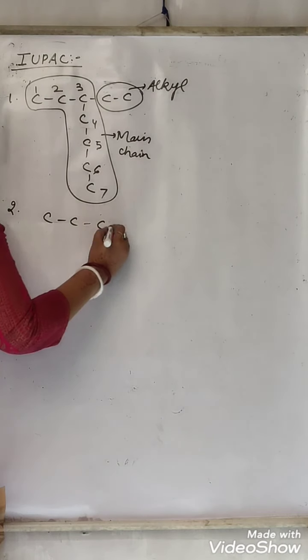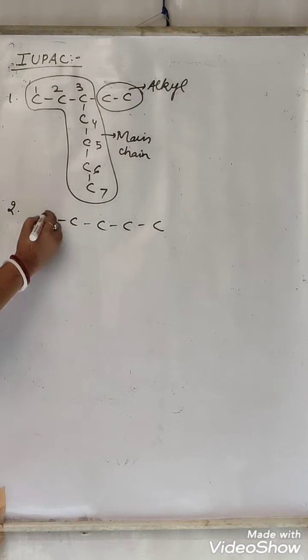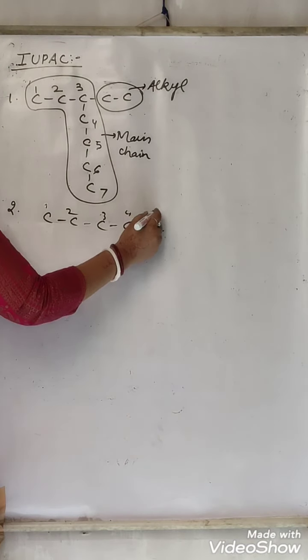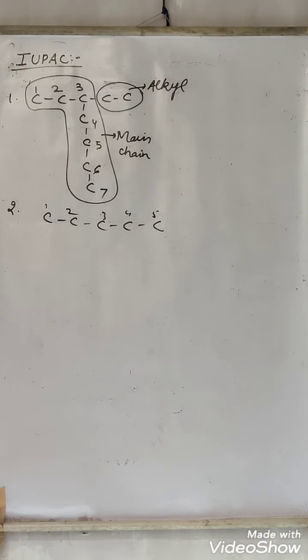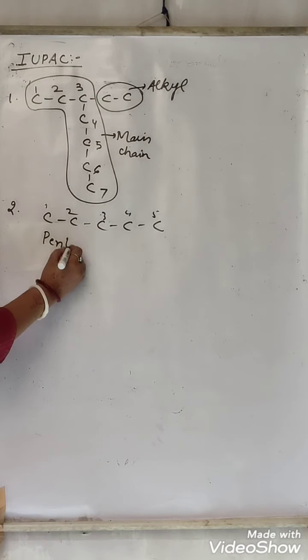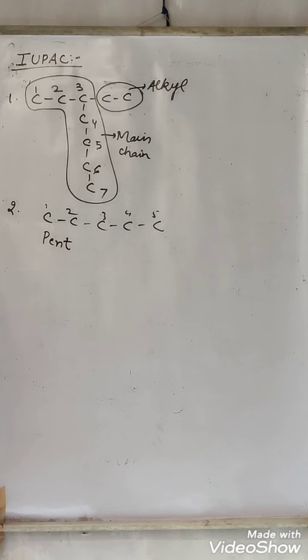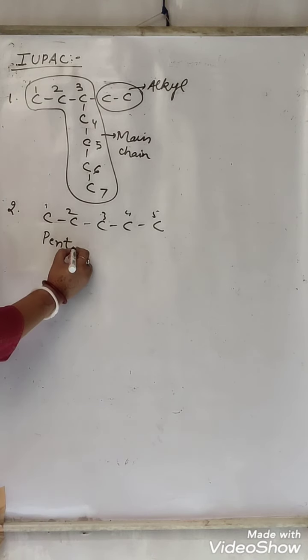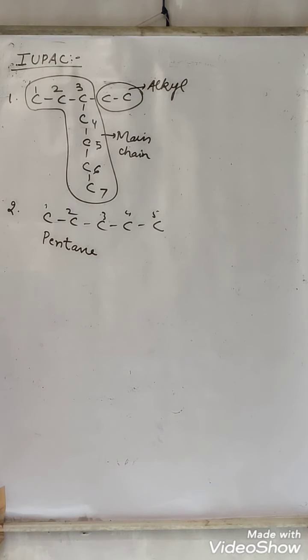If we have a straight chain like this, then 1, 2, 3, 4, 5. How many carbons are there? 5. For 5 carbon, what do we use? Pent. And all the single bonds are there, that means it is an alkane. The suffix of alkane is ane. So the name will be pentane.